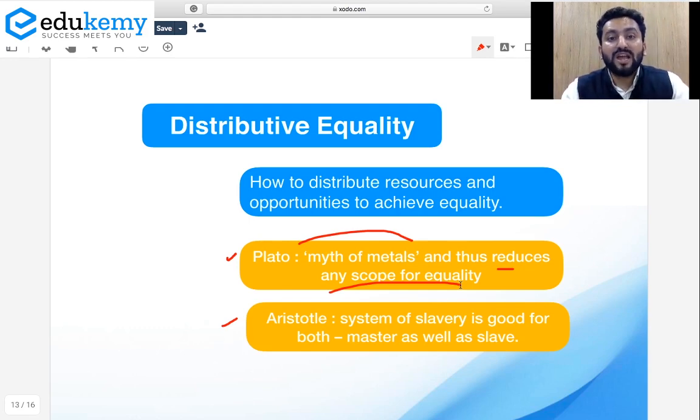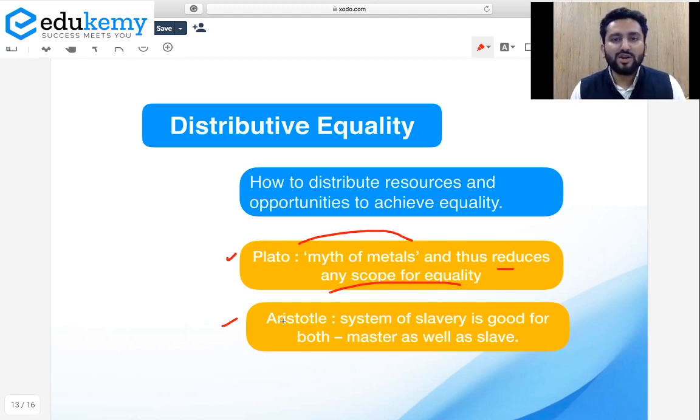And that is why he was talking about a meritocratic system, and in his theory of education, he was talking about examinations at various levels. So the point is, he was saying that people are not equal by nature. They are different. Myth of metals. Soul is different. One is gold, silver, bronze. Right? So this is one contradiction. Then Aristotle, he actually justified the system of slavery. Because when we talk about ancient times, we're talking about ancient Athens, Plato, and his disciple Aristotle. So Aristotle said slavery is actually good for both master and slave.